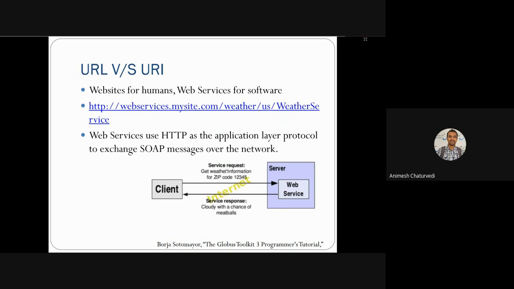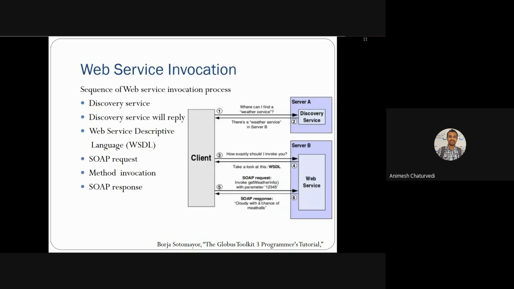First, the client requests a particular service with some input. For example, a zip code, for which it provides the weather information. Then the web server will process that web service and respond with how the weather is for that zip code, meaning pin code, or you can say area code. Then how the invocation of the web service goes, we'll discuss in detail.